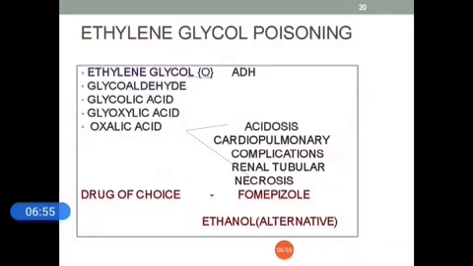Next, ethylene glycol poisoning. This mainly undergoes oxidation with the help of aldehyde dehydrogenase and forms toxic metabolites, and these toxic metabolites result in acidosis, cardiopulmonary complications, renal tubular necrosis. The drug of choice for this type is fomepizole, the most effective antidote for this poisoning, and ethanol can be used as an alternative.